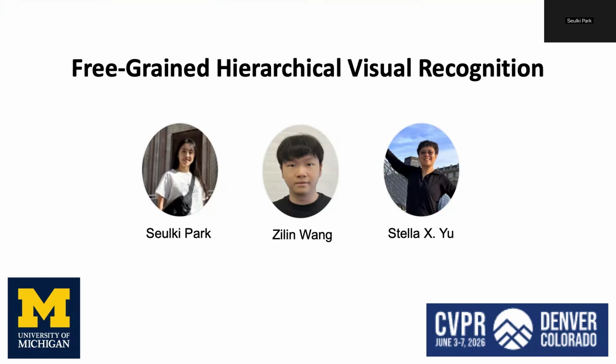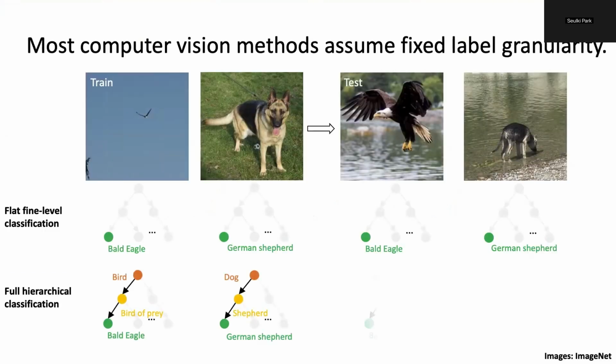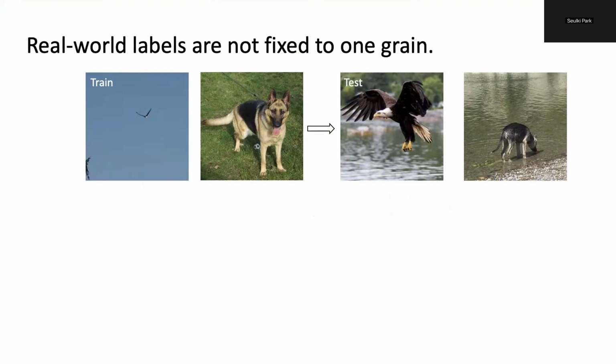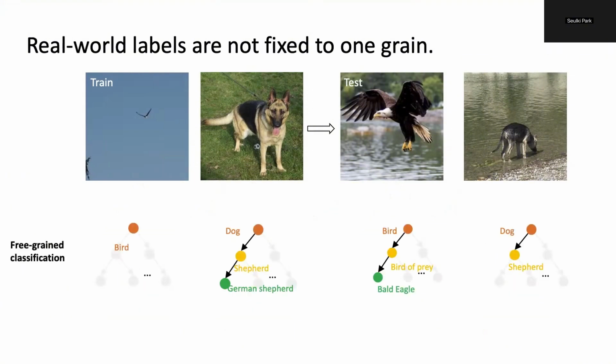Today I'll present our work on free-grained hierarchical visual recognition. Most conventional computer vision methods assume a fixed label granularity. They expect every training image to be labeled either at the single flat level or along a complete hierarchical path. But in reality, annotations are rarely perfect.